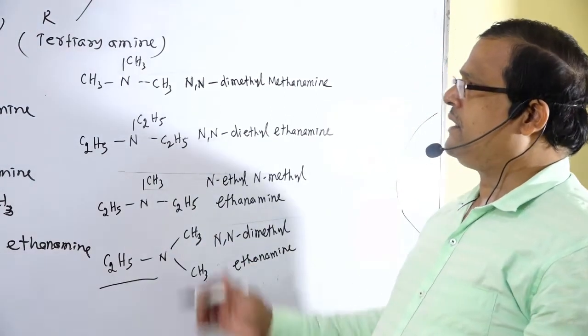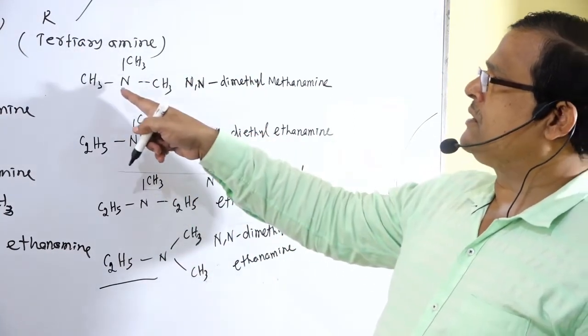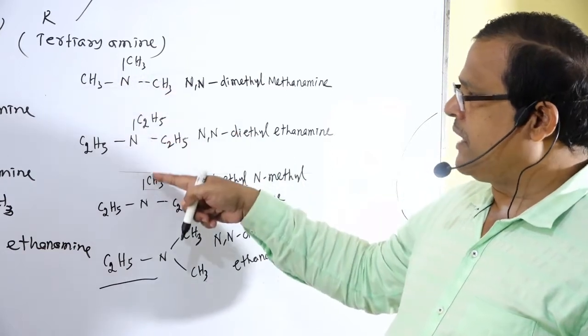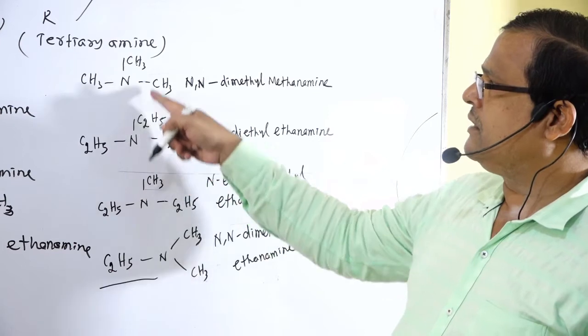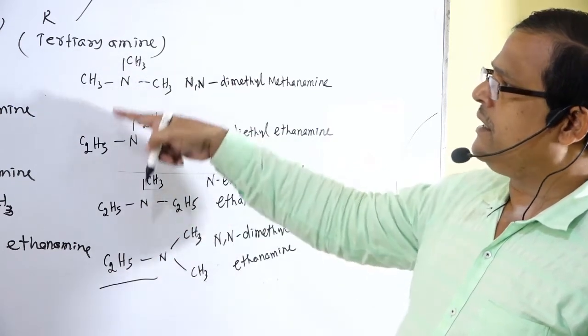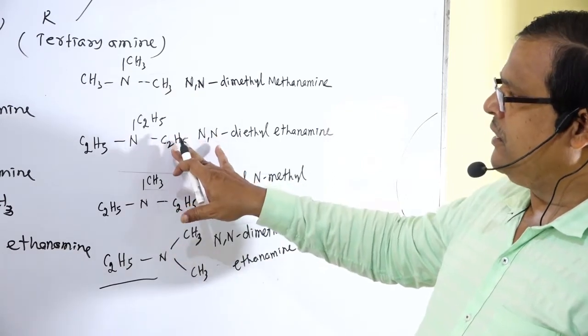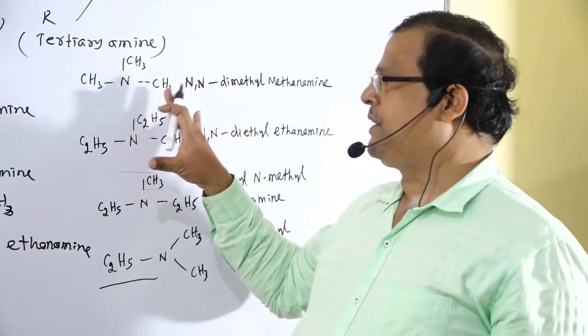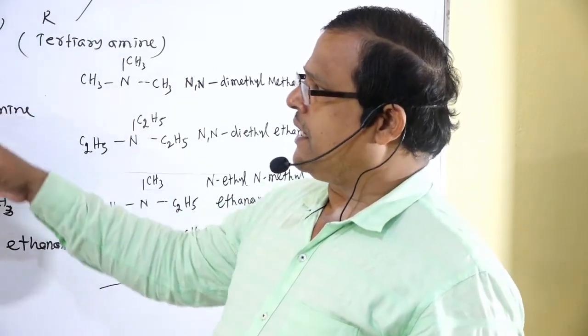So these are all examples of tertiary amines. Why tertiary amine? Because all three hydrogen atoms of ammonia, NH3, are replaced by alkyl groups. Therefore, these are the formulas for tertiary amines, where all three hydrogen atoms are replaced by alkyl groups. These are the examples of secondary amines,